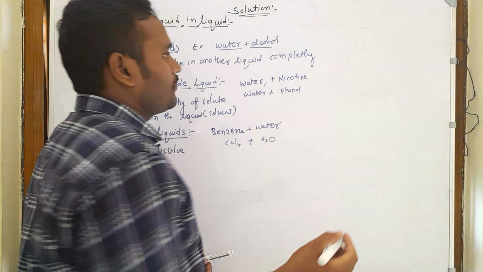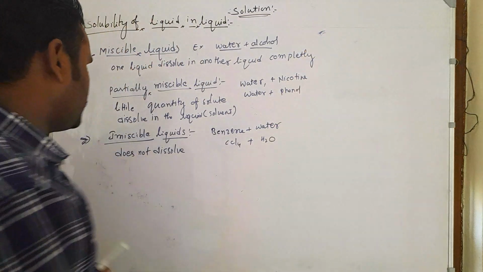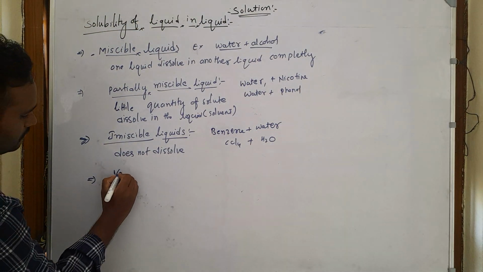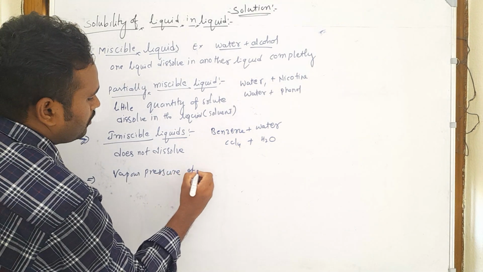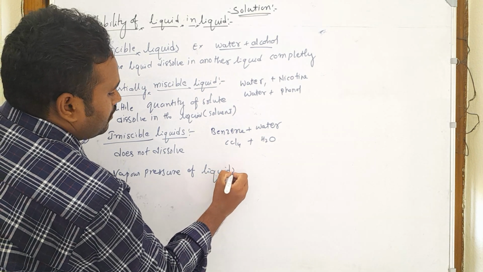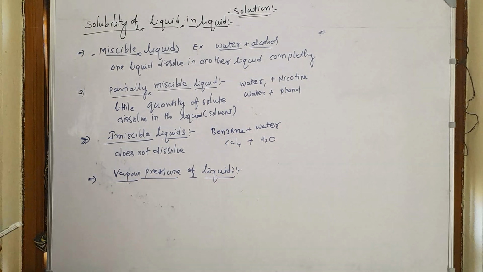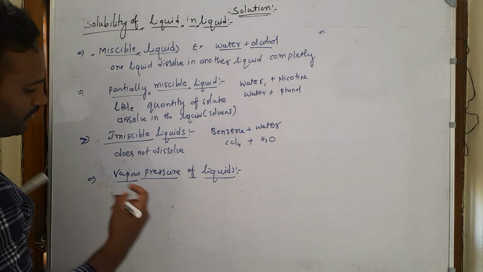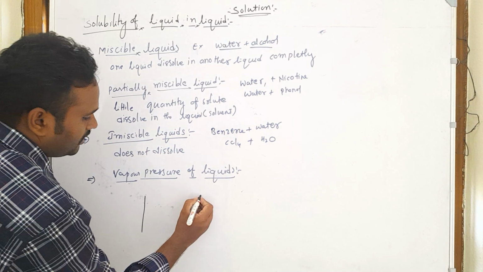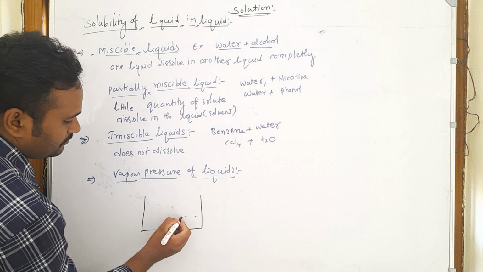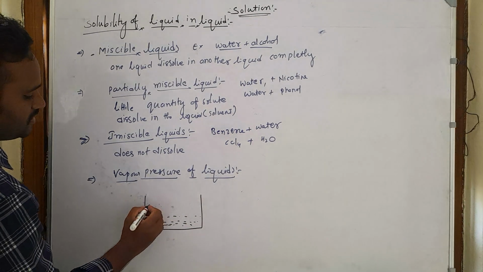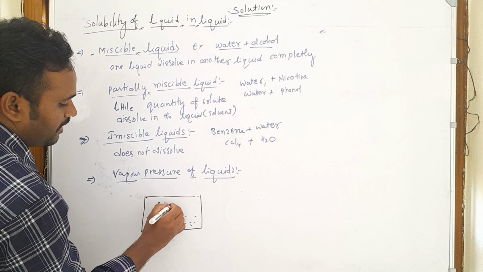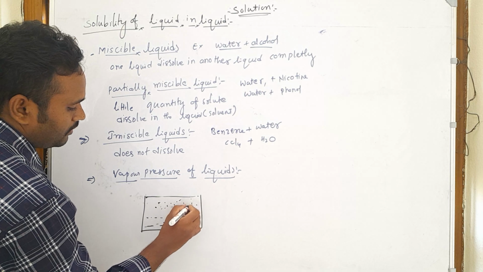And then after, we will learn about the vapor pressure of liquids. First of all, what is the vapor pressure of a liquid? It is the pressure exerted by the gas molecules over the liquid surface.